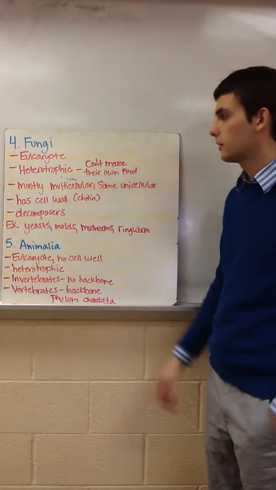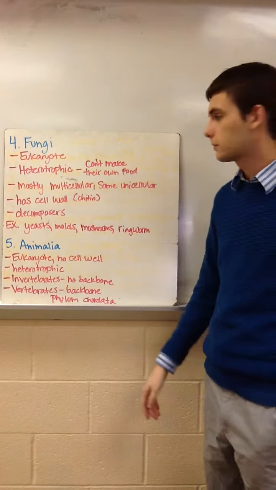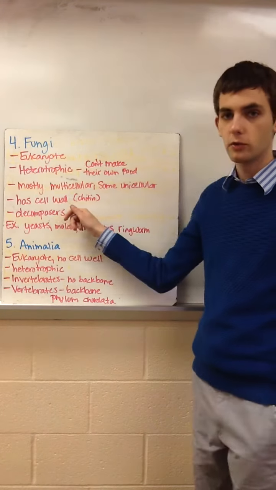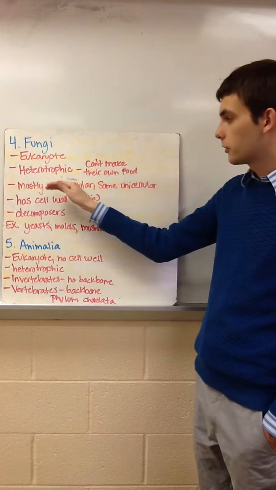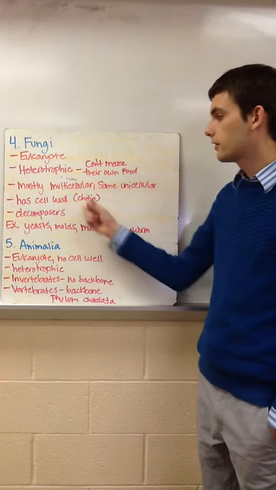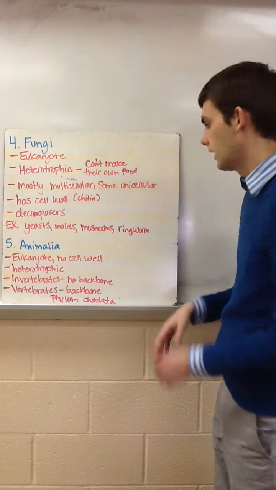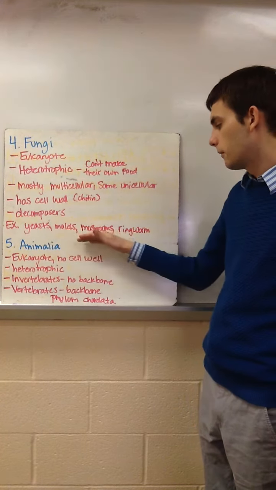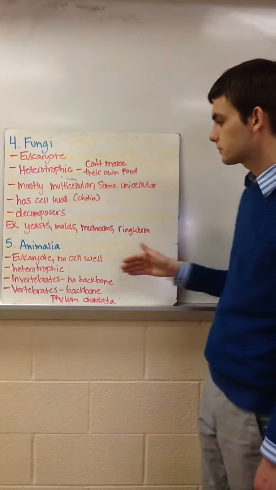The fourth kingdom are fungi, and these are heterotrophic eukaryotes. Heterotrophic meaning they cannot make their own food. They're decomposers, so they have to absorb nutrients from their environment. Some are going to be unicellular, but most of them are multicellular. And they have a cell wall that's made up of chitin, which is almost like a hard exoskeleton. And examples of organisms that fall under this category are yeasts, molds, mushrooms, ringworm, athlete's foot. All of those are examples of fungi.